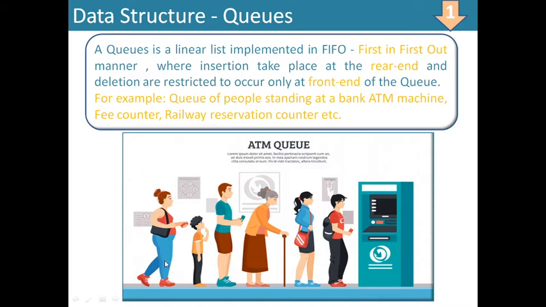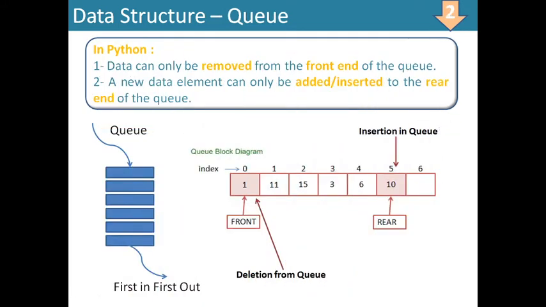Insertion will be from here and deletion will be from here. This person will take out the money from the ATM and will come out from the queue. Any other new person who comes will be inserted in the queue at the end. So this is the rear end and this is the front end. So there are two ends in the queue. I think the concept is clear.